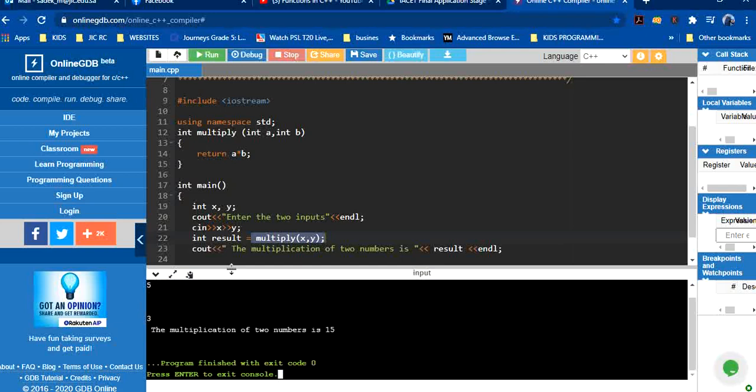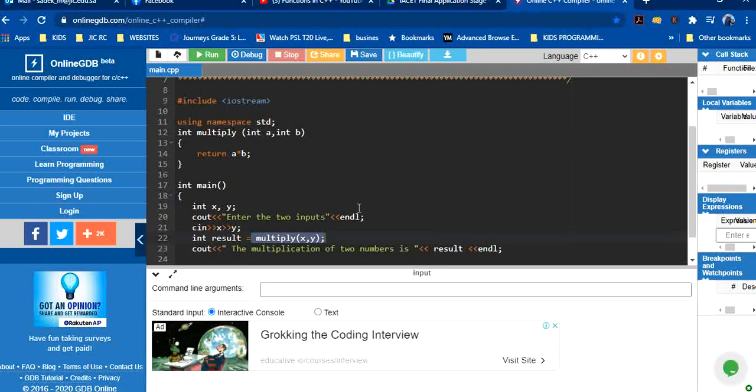What happened now? It will call this function, come here, and return a into b, which is 5 into 3, which is 15. 15 will be assigned to this one, so the result value will become 15. Then it will print the output: the multiplication of the two numbers is 15. So this is the way the function operates.